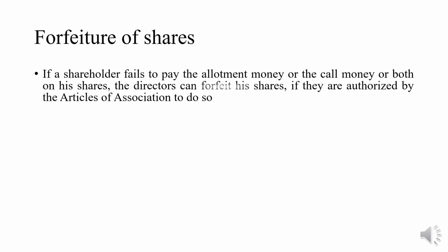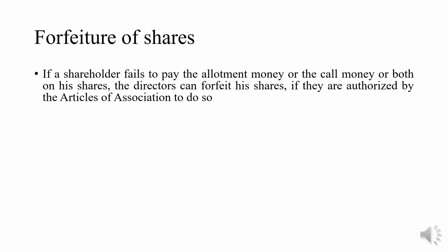The later part of issue of shares, that is forfeiture of shares. Forfeiture, the meaning is cancellation. If a shareholder fails to pay the allotment money or call money or both on his shares, the directors can forfeit his shares if they are authorized by the Articles of Association to do so.